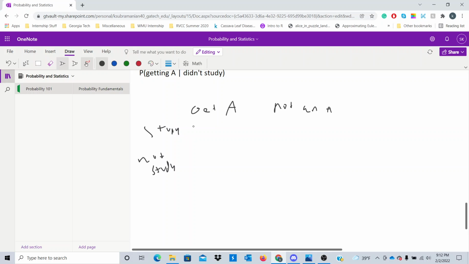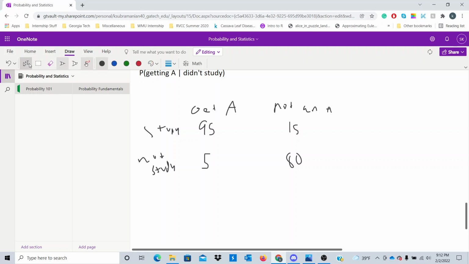For students who got an A from studying, we see that 95 of the students did that. For students who studied but didn't get an A, I would say 15 of those students was the case. For students who got an A without studying, that's probably going to be 5 of them, because maybe the course might be a little difficult. For students who didn't study and didn't get an A, probably 80 of these students fall into that category.